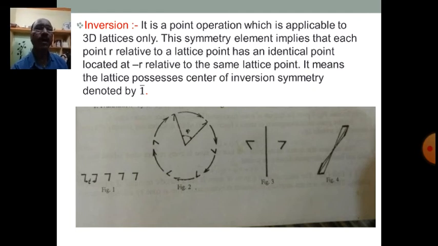So the 4 types of symmetry operations, that is translation symmetry, rotation symmetry, reflection symmetry and inversion symmetry, are summarized in the figure given on the lower side. So I suppose you have understood what is meant by the symmetry operations.